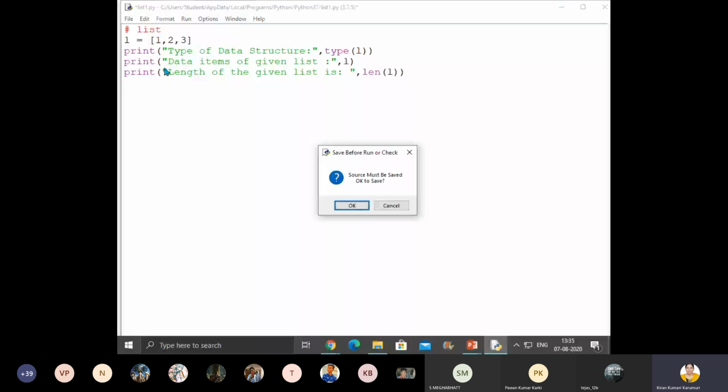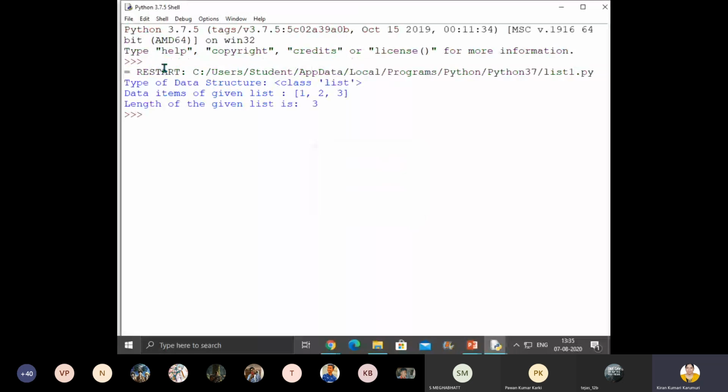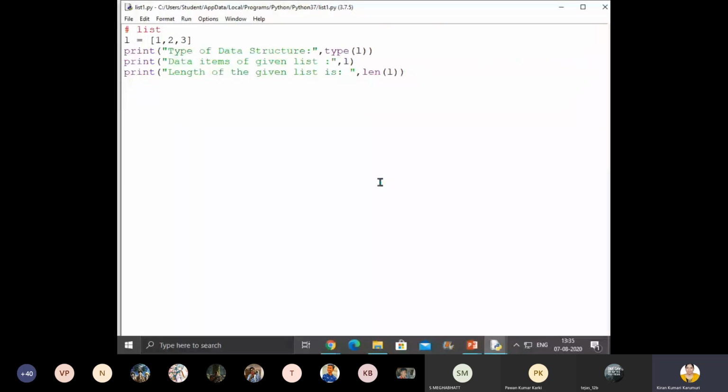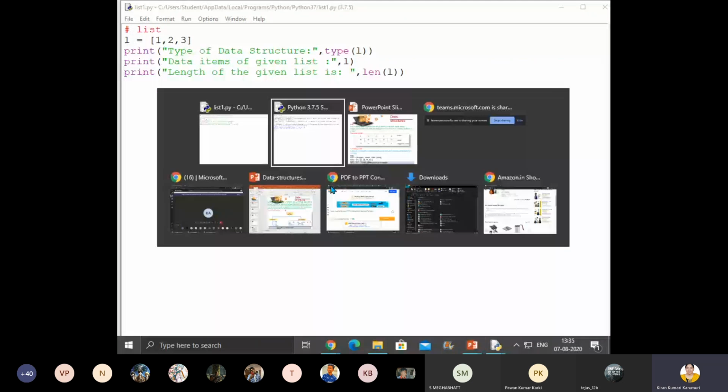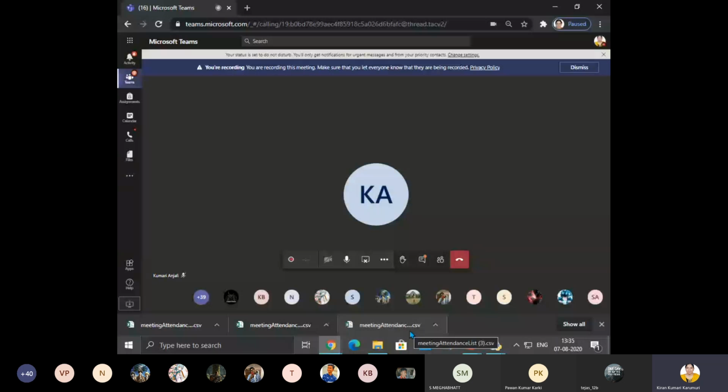So what is the type of the data structure? Class list. What are the data items of the list? 1, 2, 3 within the square brackets. And what is the length of the given list? 3. Okay. So this much is clear, children. Have you all understood? Any doubt here? Any doubt? You can ask me. Any doubt, children? Is there any doubt?